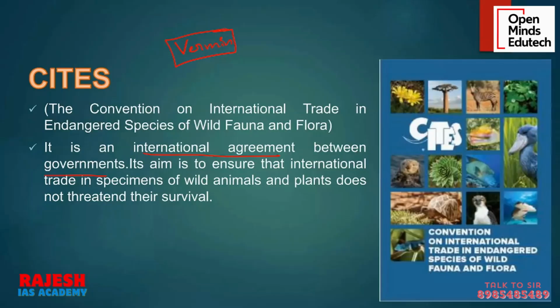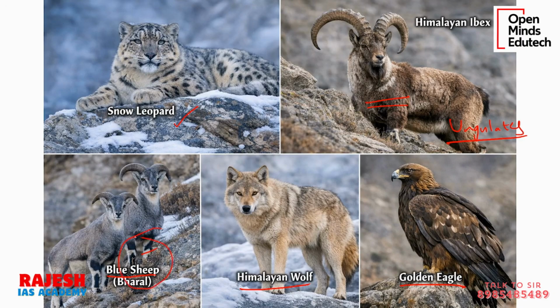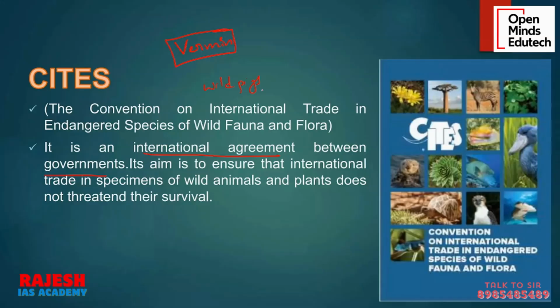But there are some animals like wild pigs. And this blue sheep, I have told you, there are so many in number. Blue sheep and barrel are too many in number. These kind of animals which are too many in number intentionally come to our agricultural fields to eat. They come to our agriculture and plantations so that they can feed, and it is harmful to our agriculture and our plantations.